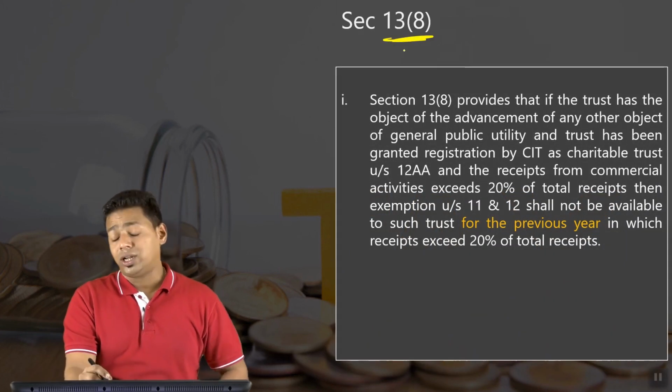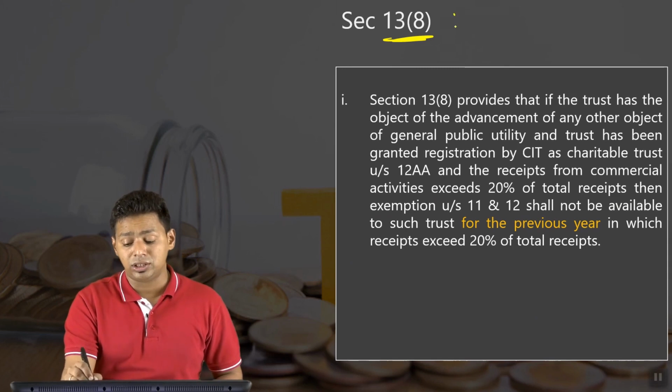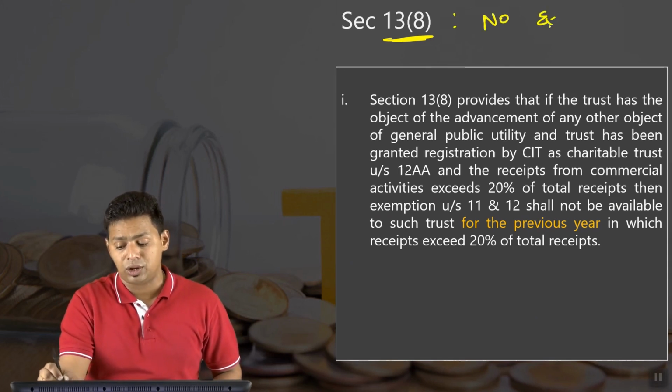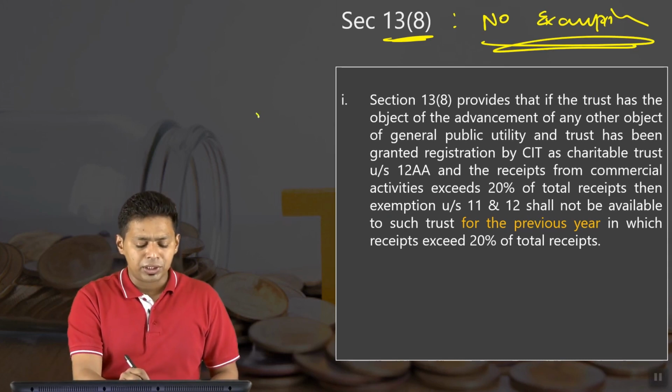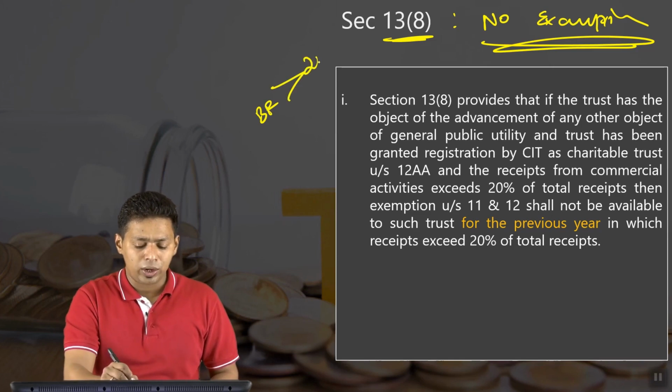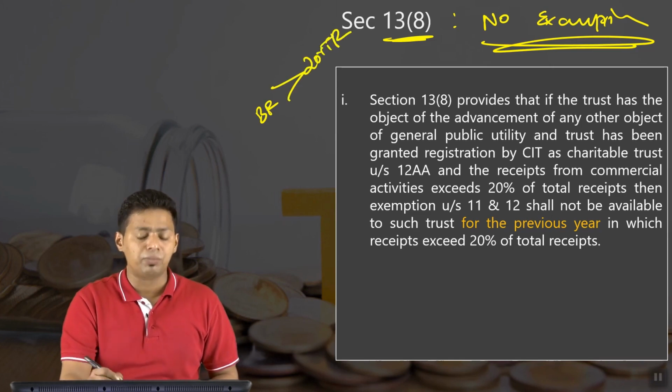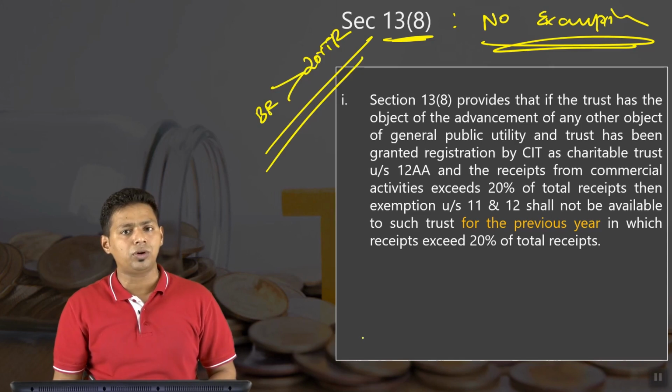Section 13.8. What is section 13? You should remember, section 13 is about no exemption. So one question should arise in your mind: what if my business receipt exceeds 20% of total receipt?